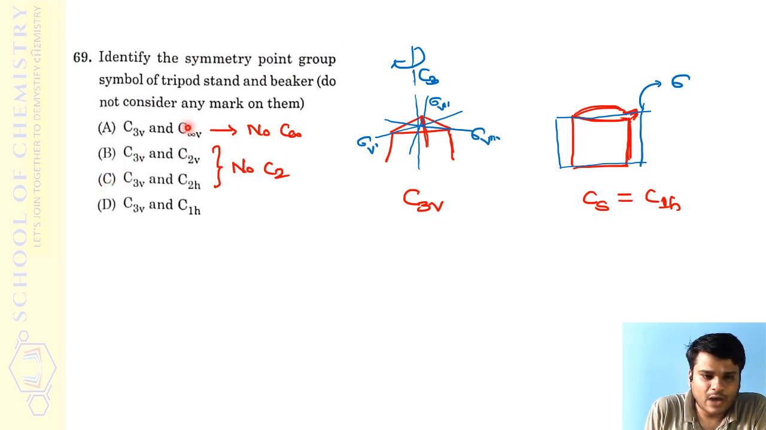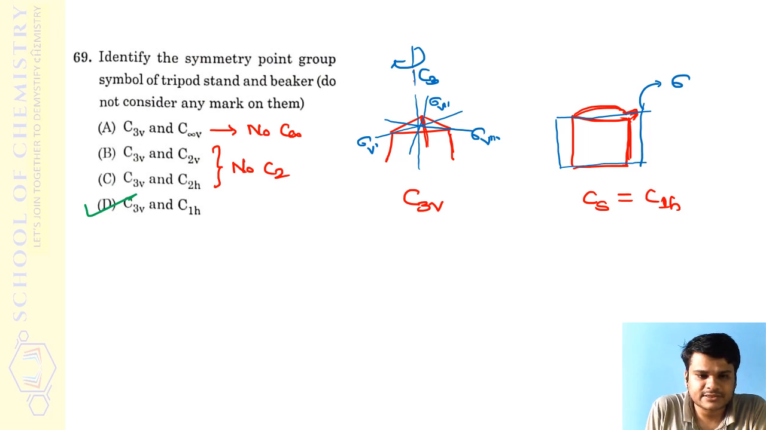So if you have confirmed that nothing else is left here, then you are left with only option D. In that way also you can conclude that option D is the answer. If you look at the other options, here they say it is C infinity V. In that case you can expect a C infinity axis here, but there is no C infinity axis. On that axis, by any angle if you rotate, you should get an equivalent orientation, that is a C infinity axis. That is not there, so this cannot be C infinity V.